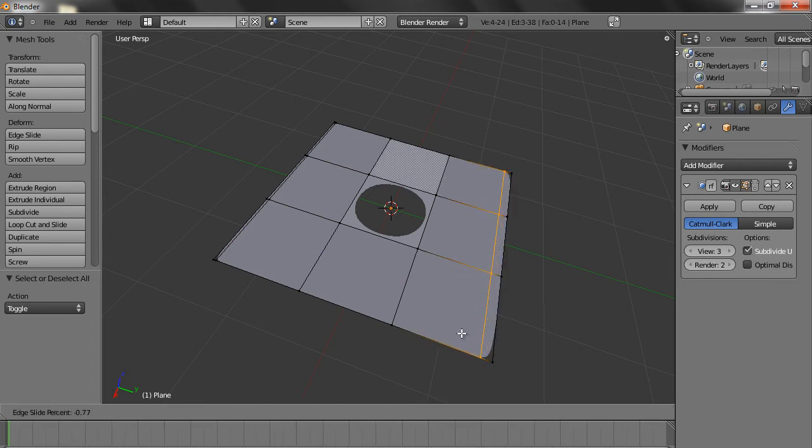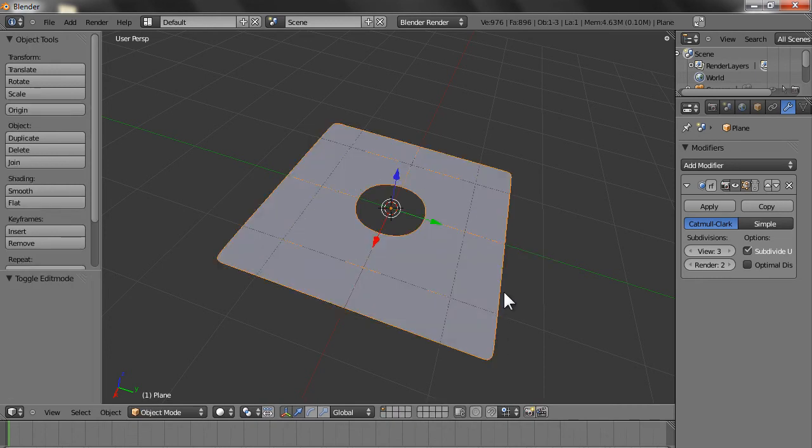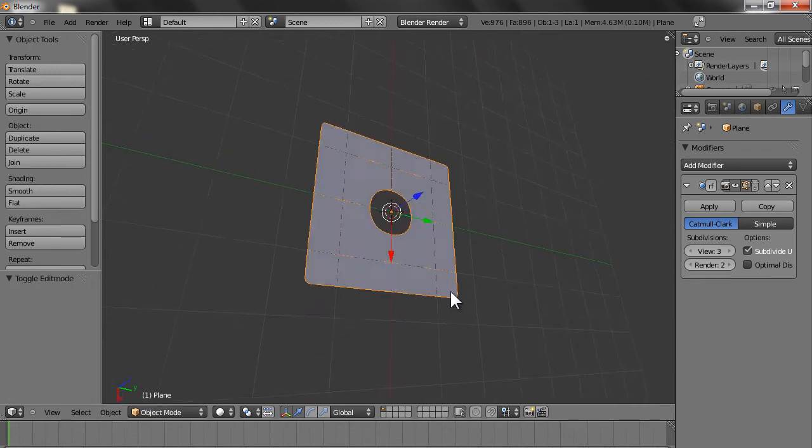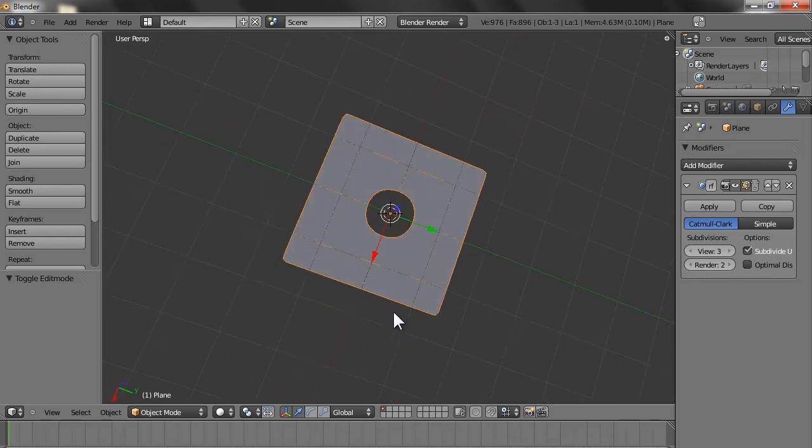If you want to move the loop slowly, even though your mouse is taking the loop very quickly towards either side, hold the shift key and then move the mouse. So let's say I take it here and hold the shift key and move the mouse, and it goes very slowly, and I left click and leave it there. Now you see there's a plate with a hole in between, neat and clean.